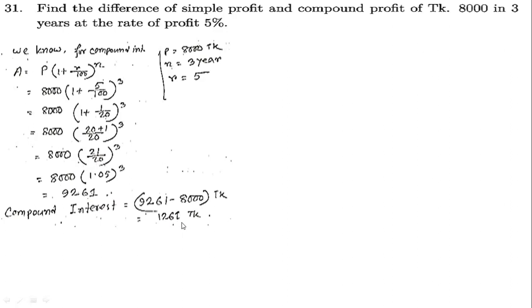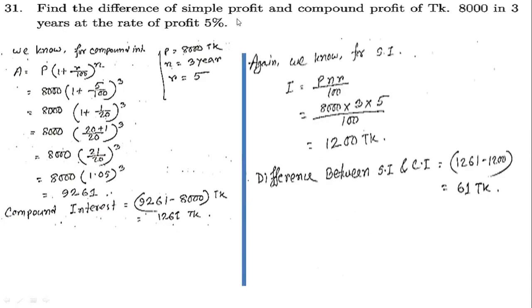Okay, then here it was talking about compound profit and simple profit. So you need to find the simple profit again. How can we find the simple profit? We know for simple interest I equals P n r by 100, thus putting the values of P, then n, then r by 100, that will be this. So our simple interest is this and our compound interest is this. So subtract these two, then you will get your difference. So this is our answer.